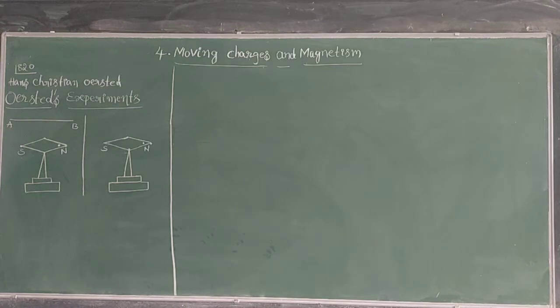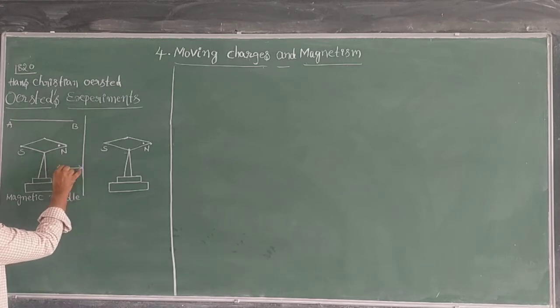Just to see, this is nothing but the arrangement of the magnetic needle. In this magnetic needle, you are observing a sharp point. On this sharp point, the magnetic needle with north and south poles is pivoted, that means placed here. In equilibrium, this needle is showing the north and south directions.